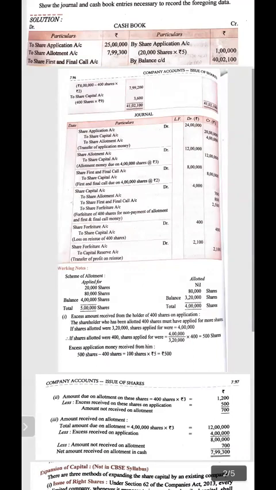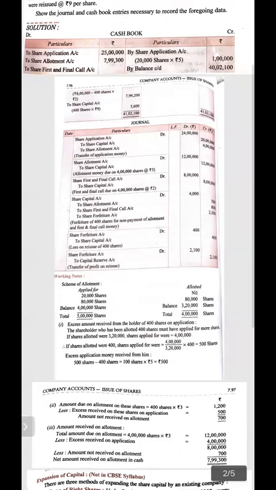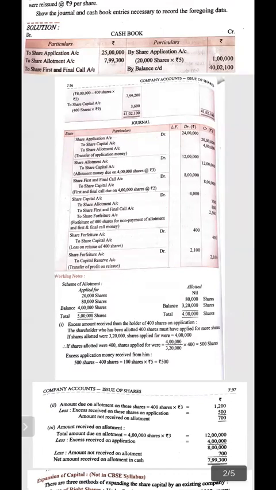Now this amount of share forfeiture has to be transferred to capital reserve. But first of all, we have to do the entry of reissue. Let's come back to the cash book and pass the last entry of the reissue of share capital. Those 400 shares have been reissued at 9 rupees per share. It means 1 rupee loss is there.